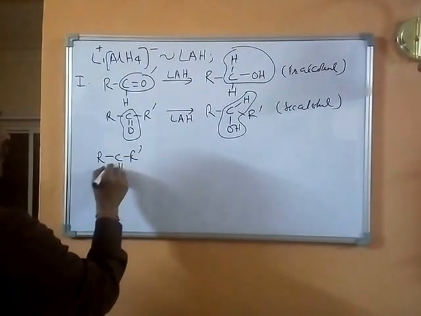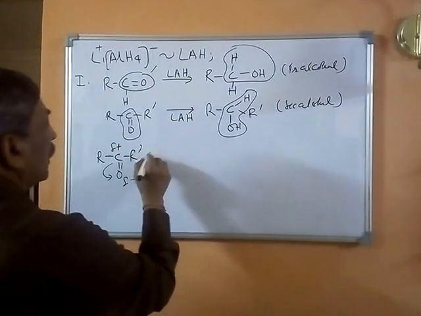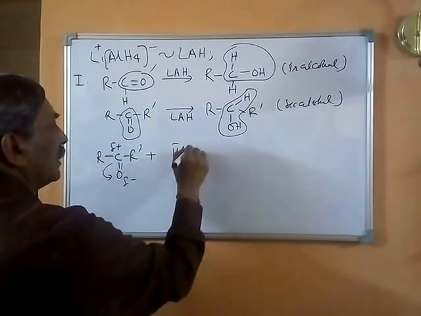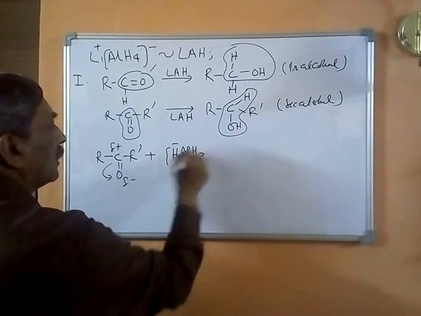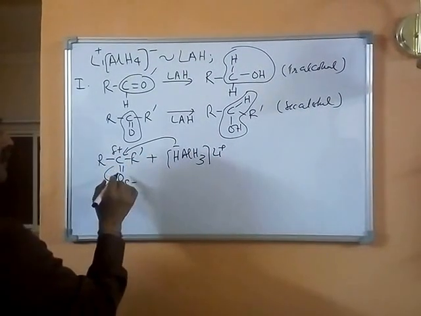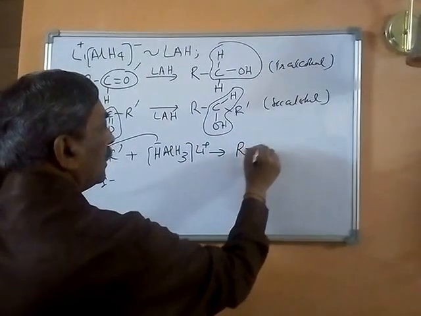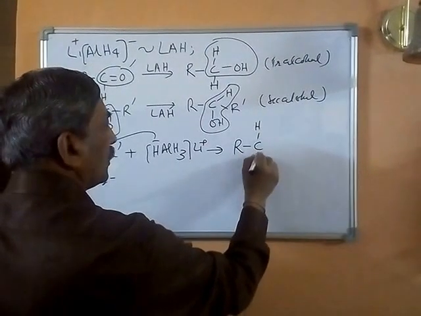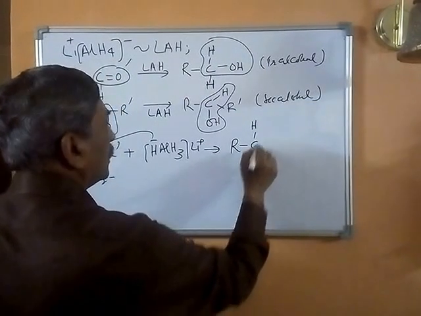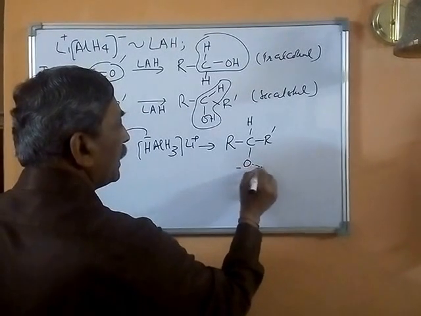This polarizes as delta minus and delta plus, and now the hydride associated with the aluminum part can attack this delta positive carbon, and this may result in the formation of RCHO minus R dash, and this can be stabilized weakly by a Lewis base.